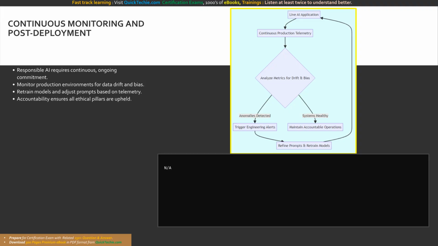When anomalies arise, engineering teams must actively retrain their models or refine their system prompts to address these emerging challenges head-on. Accountability is the overarching operational mechanism that ensures the entire responsible AI framework, encompassing fairness, reliability, privacy, inclusiveness, and transparency, is actively upheld every single day your software is running.